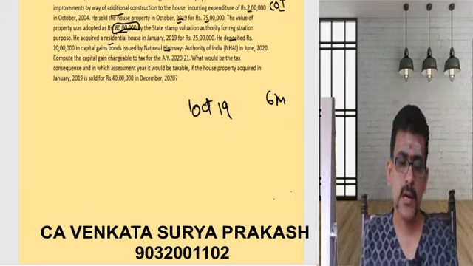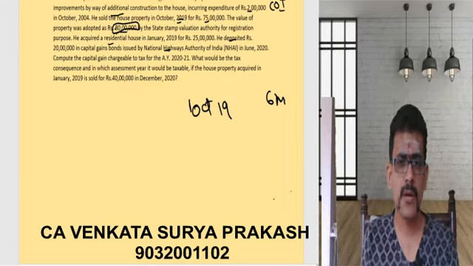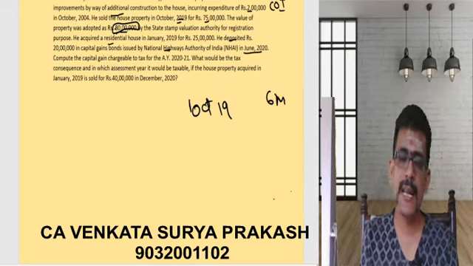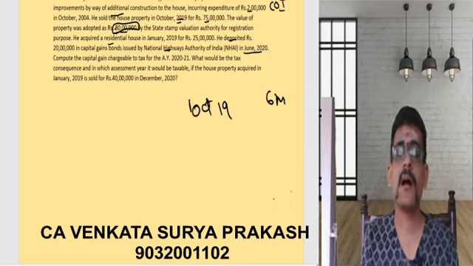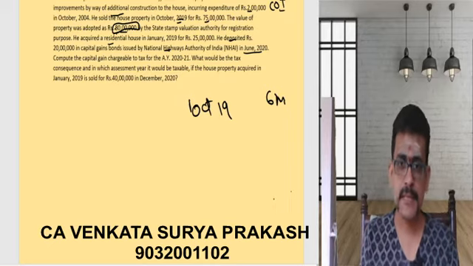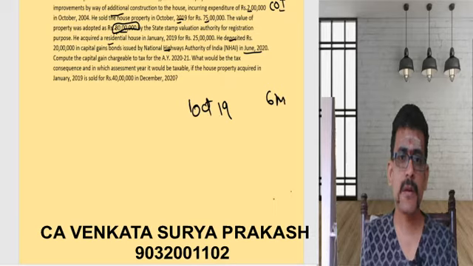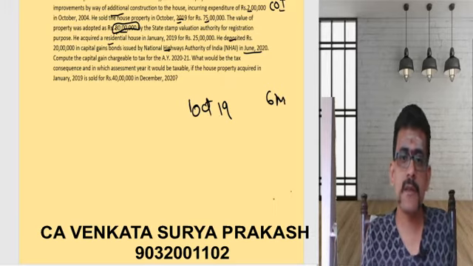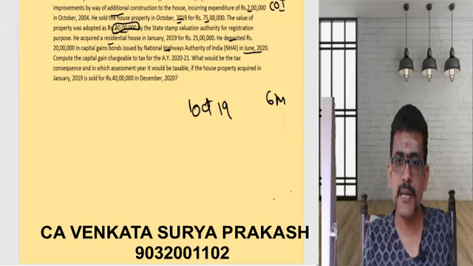What is 6 months? October, November, December, January, February, March. If he had purchased these bonds within the month of March, he could have taken this amount of 20 lakhs as deduction, exemption under section 54EC. But as the 6 months period expired, he cannot take that as deduction. What would be the consequences and in which assessment year would it be taxable?